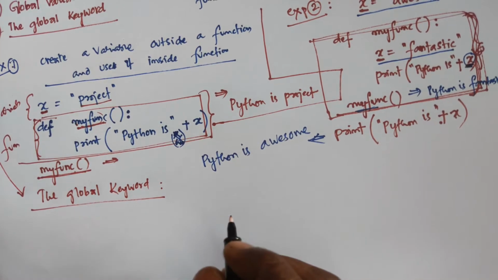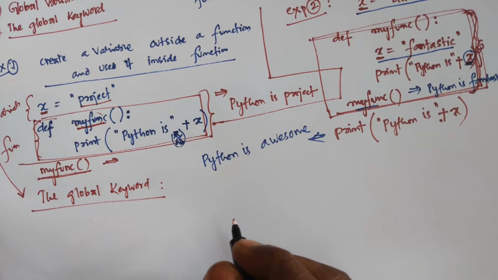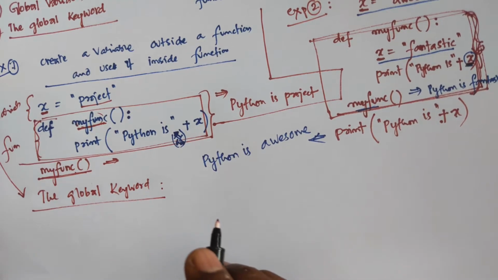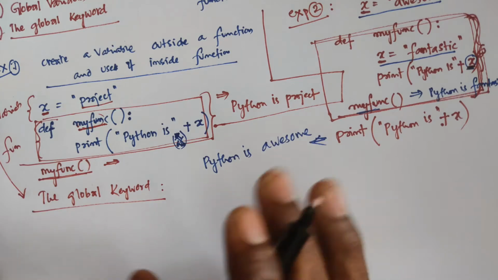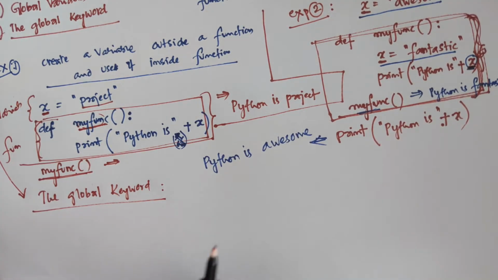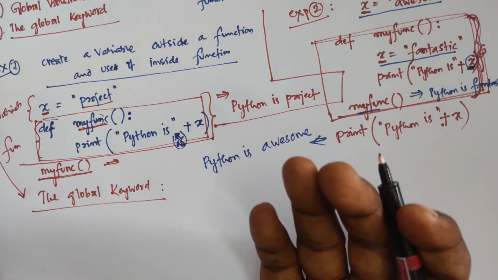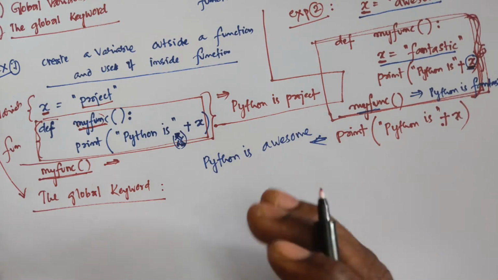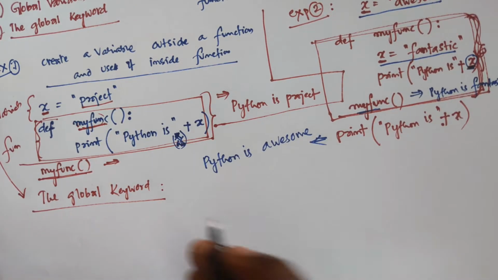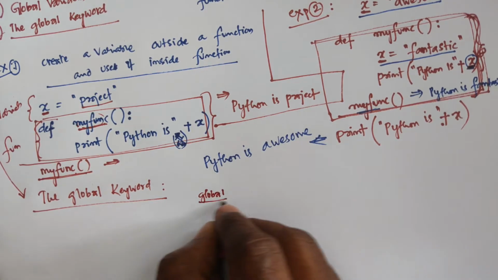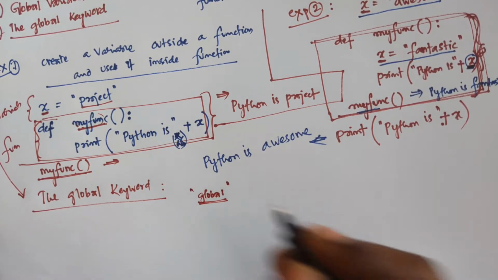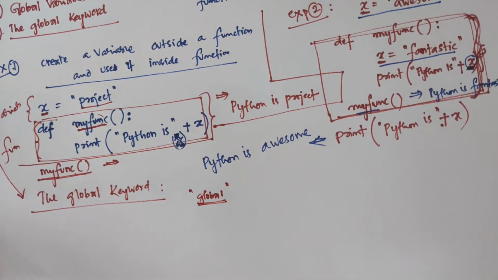Normally, when you create a variable inside a function, that variable is local and can only be used inside the function. That is the difference between local and global. To create a global variable inside a function, you can use the global keyword. With the help of this global keyword, you can use the variable anywhere.